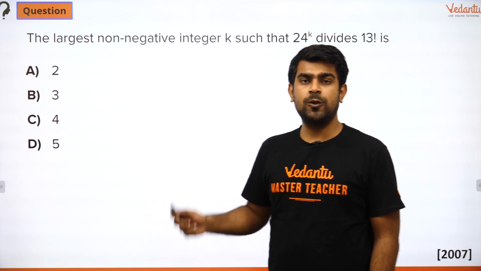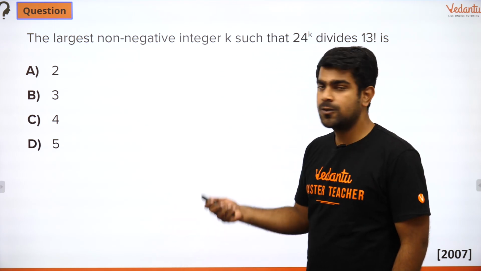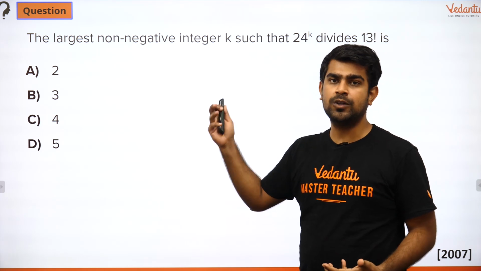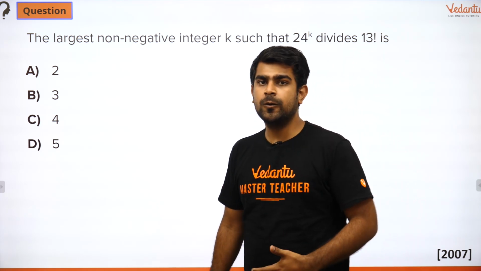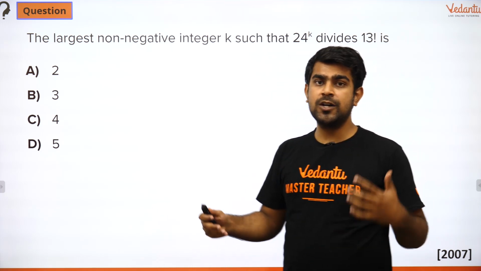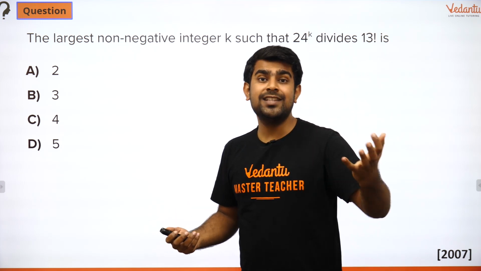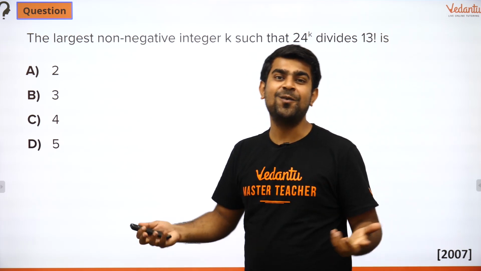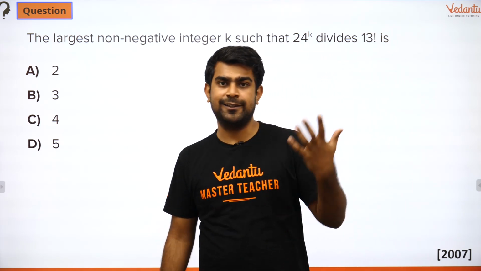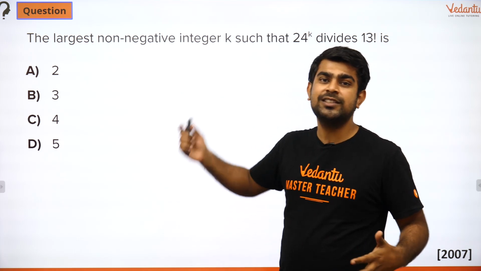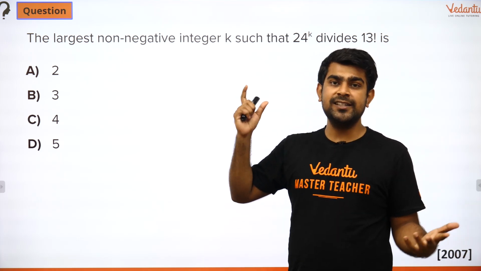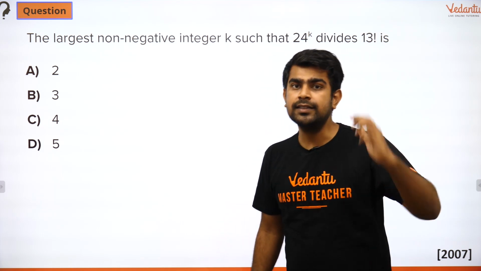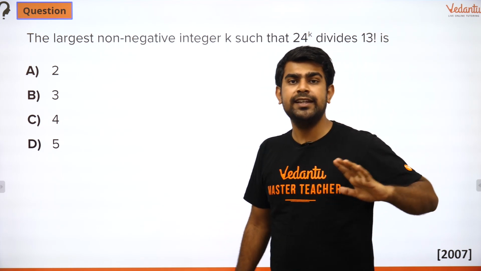I will move on to the solution, and if you have any doubts or queries, you can always post them. And if you know the answer or the approach, please do comment it down. That will be awesome. Let me know what the approach is, because I don't know how you guys are thinking. Some of you might write all the 13 and then cancel out and see how much power of 24 is left out. That is also fine. You can do that because it's a surprisingly small number, so no problem. But what is the actual method? That I will tell you, which you can use for any number.